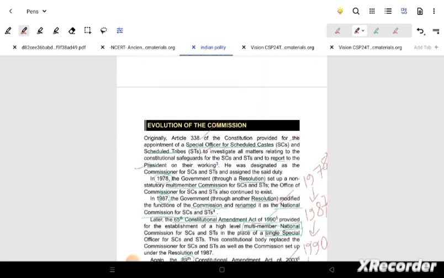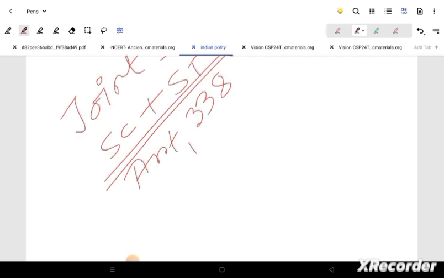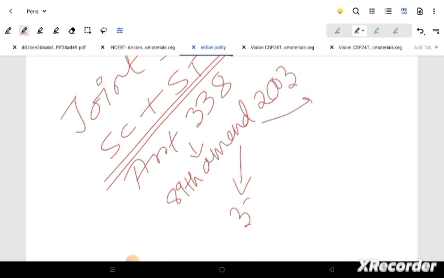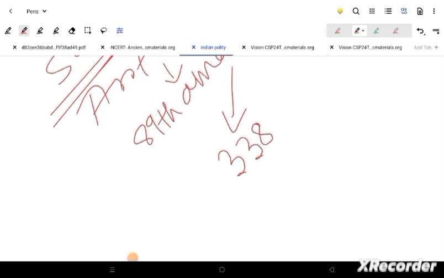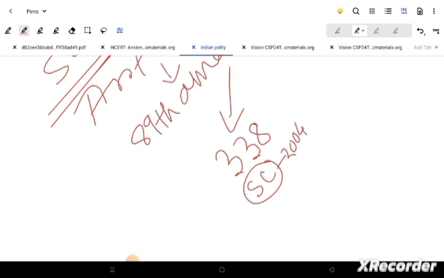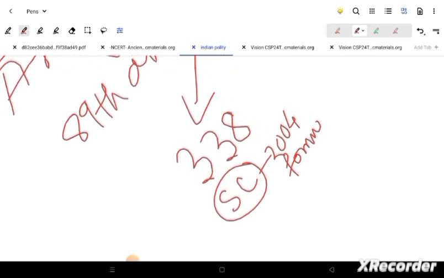We will write here that the 89th amendment is very important, so this has to be written as of 2003. When 338 and 338A came up, the SC and the ST were also differentiated. 338A means NCST, right? Now we are talking about SC here. When 338 came up, 2004 is when the formation of the National Commission of Scheduled Castes happened.